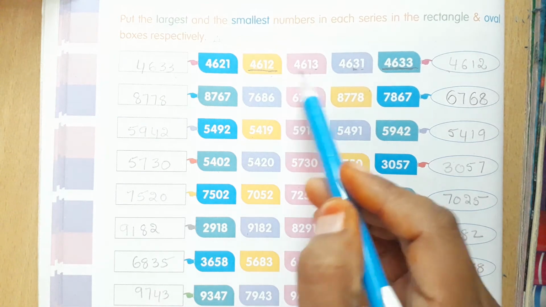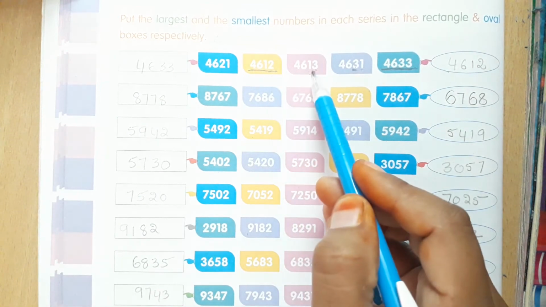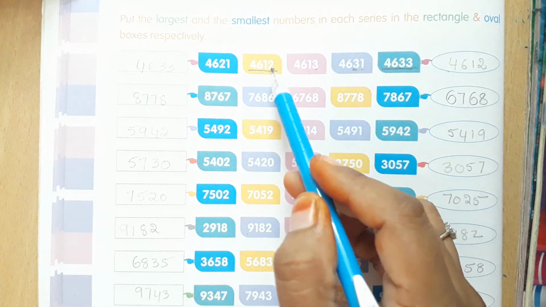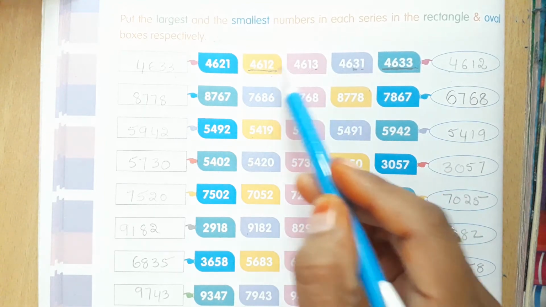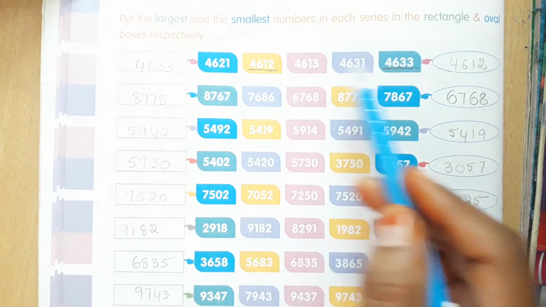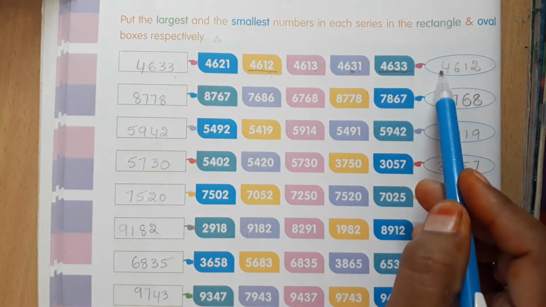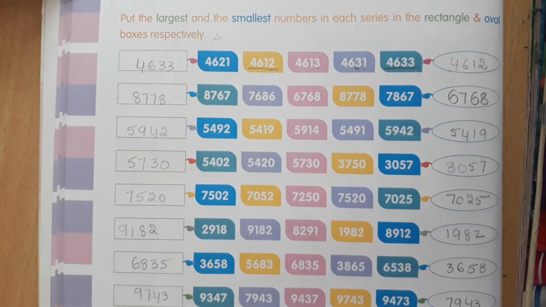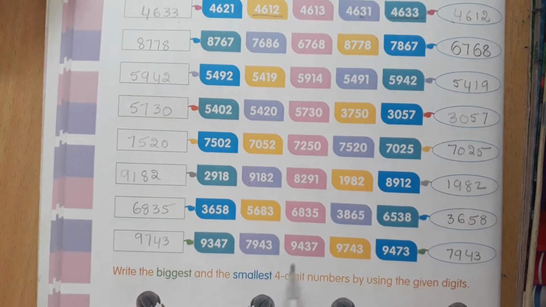So these two numbers have 1 in their tens place. Now check the ones place digit also. 2, 3. Which is the smallest one? 2 or 3? 2 is the smallest one. So 4612 is the smallest number. Like this, you have to check all the numbers.